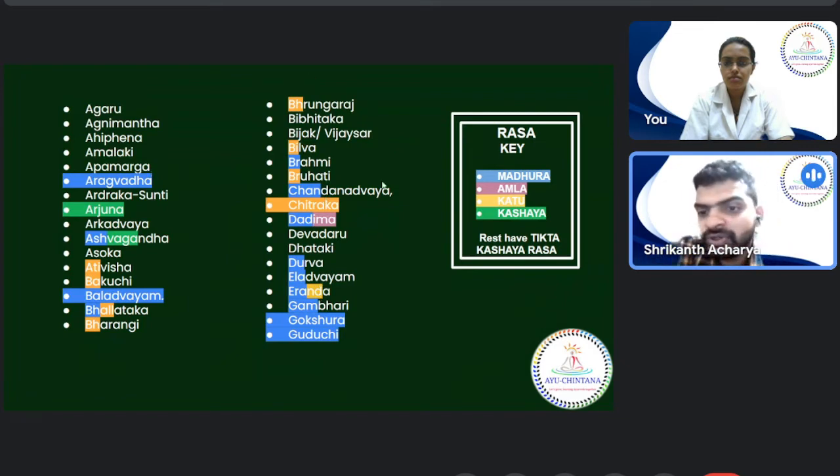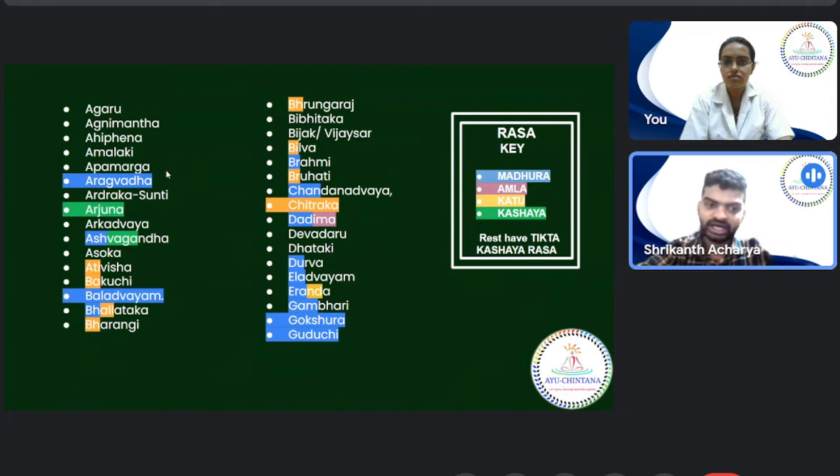Next, I go on to mark proper Kashaya rasas, that means completely Kashaya rasa. Arjuna is completely Kashaya rasa. Ashwagandha has Kashaya as well as Madhura rasa. Then I go on to mark Amla rasa. So Dadima has Amla rasa. So now I know how many drugs in this first line have each rasa.